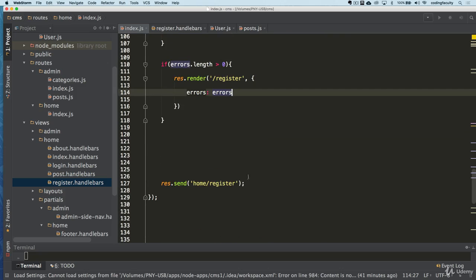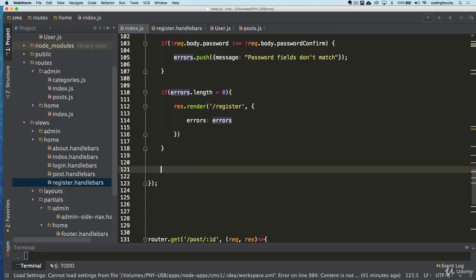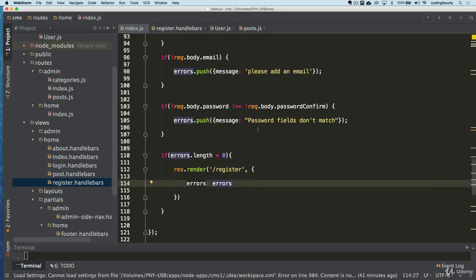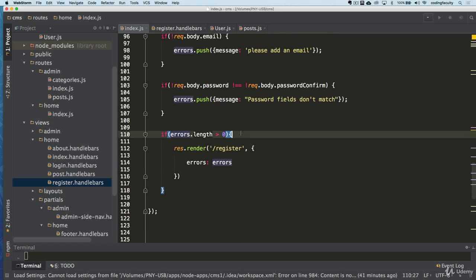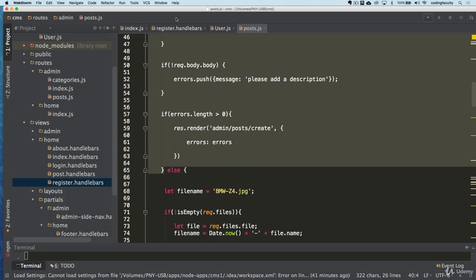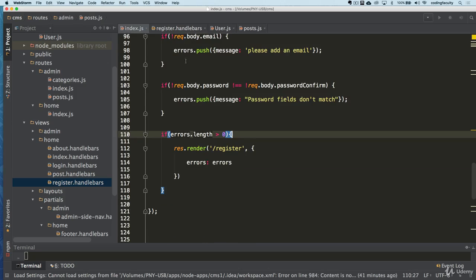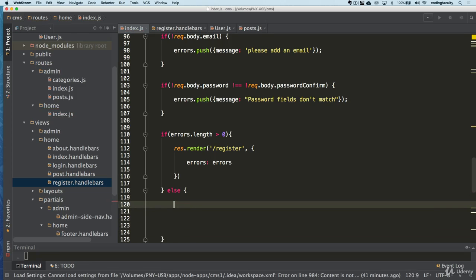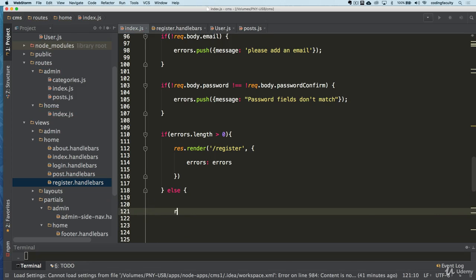What else do we want to pass into the register page besides the error? Well, nothing else, right? In reality, we want to see if we have no errors, and we have that function up there. Let's see. Else, we just do our database stuff, right? Let's just send a res here saying passed or data was good. Okay.